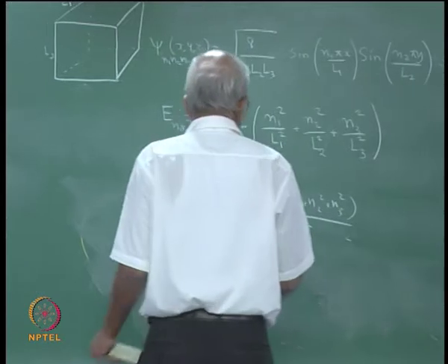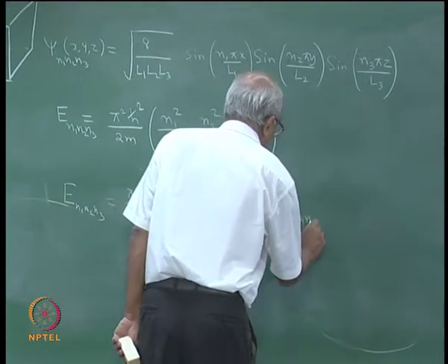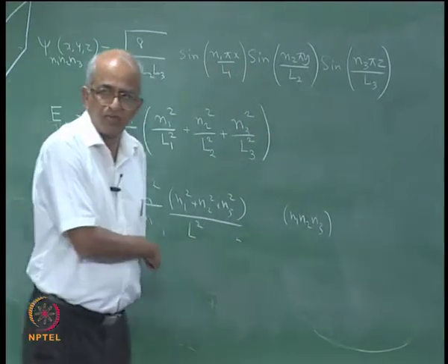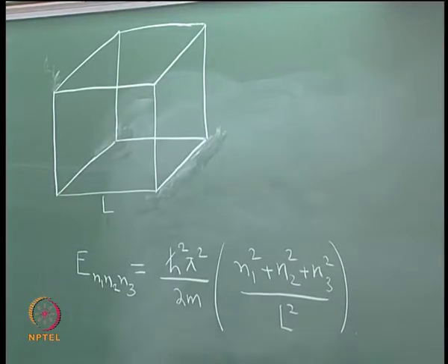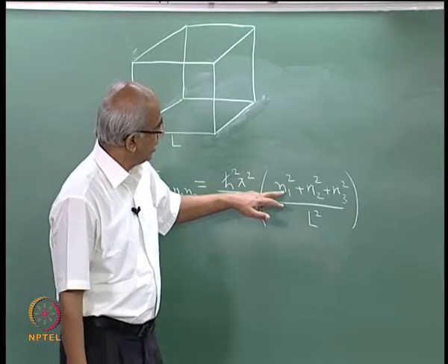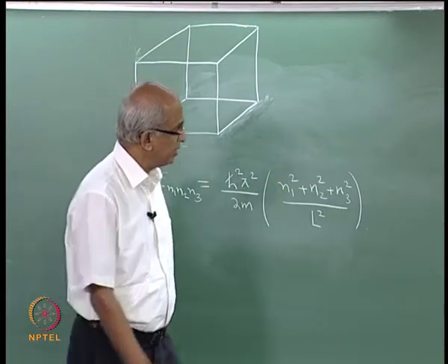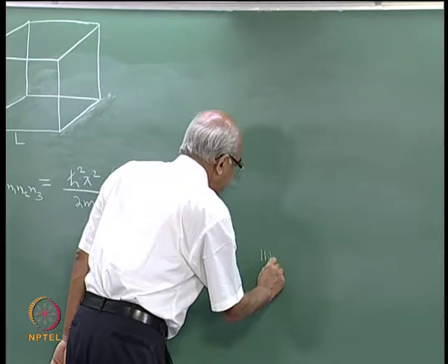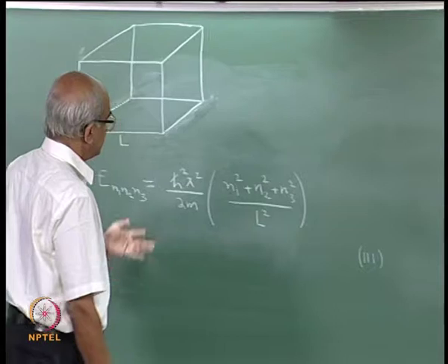So, what I will do is write these three numbers within a bracket, n1, n2, n3, and that specifies in which state the system, or the particle, is. Therefore, the lowest possible state of the system would correspond to n1 equal to 1, n2 equal to 1 and n3 equal to 1. We will label the state as 1 1 1, and you can actually calculate the energy of this state.